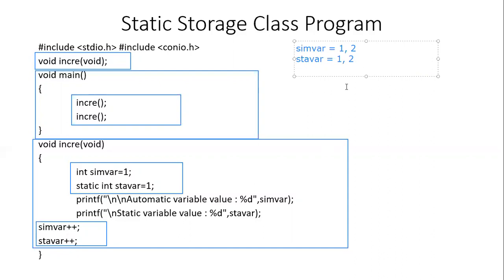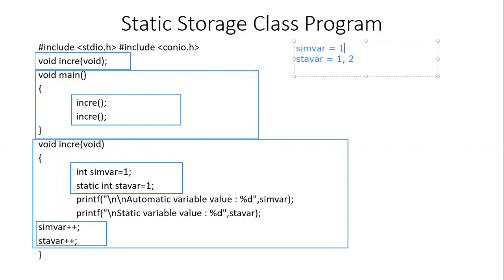And then the execution of the function finishes. When the execution finishes, the static variable will not get destroyed because it will stay in the memory till the program is in execution, but the simple variable will get destroyed. Hence there is no simple variable in the memory. When the incre function is called again, the simple variable will be recreated because it was destroyed when the execution finished last time, and it will be initialized with value 1.